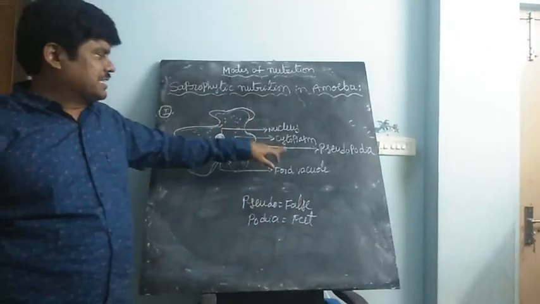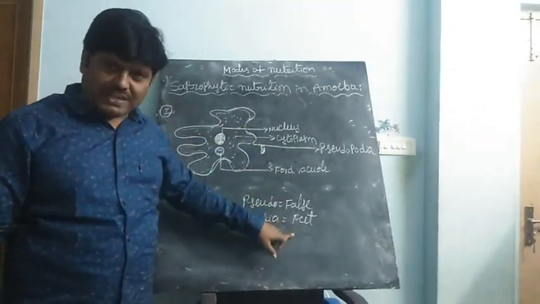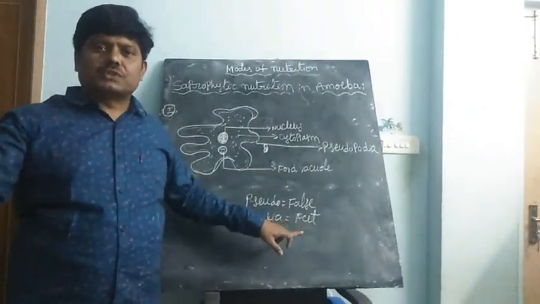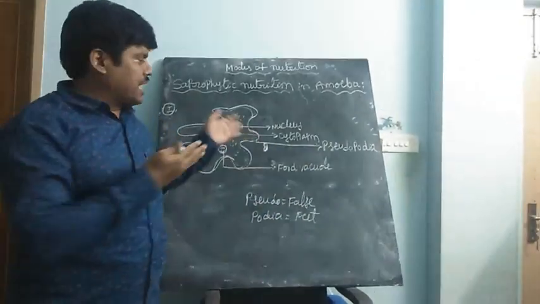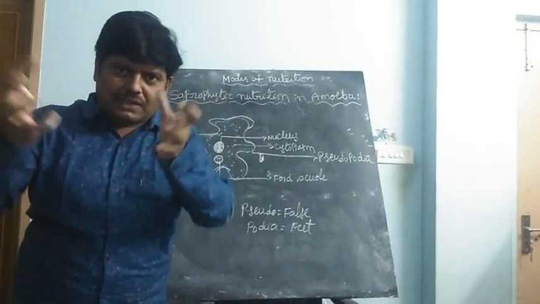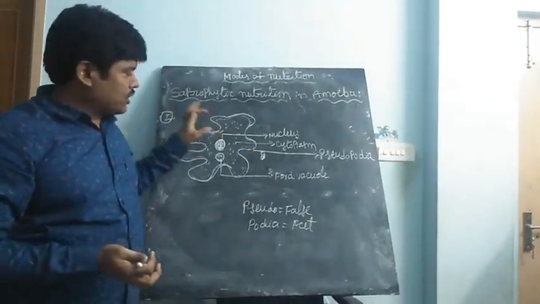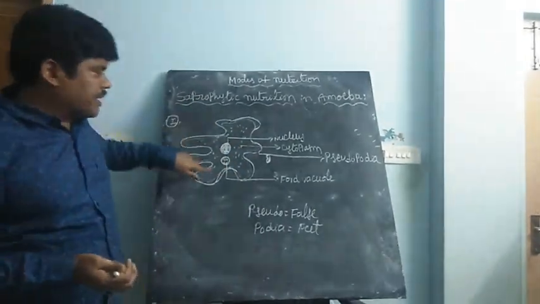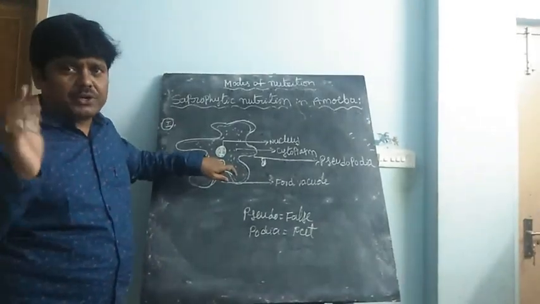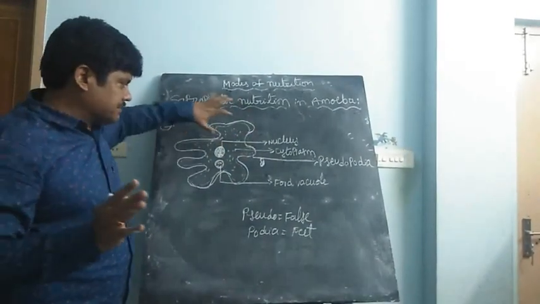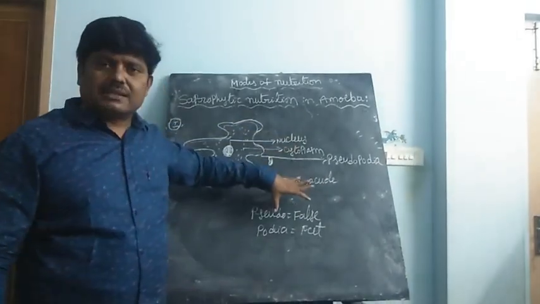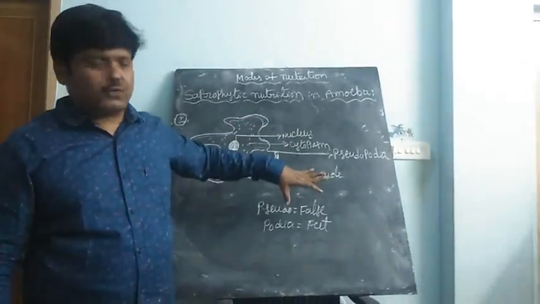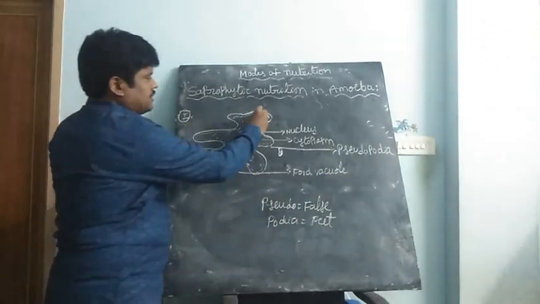It is a false foot, but it is used like a locomotory organ, and with the help of the pseudopodia it captures the food. There is no particular mouth or oral groove, so the entire body participates in taking food.